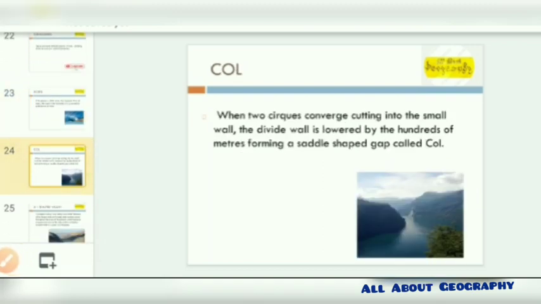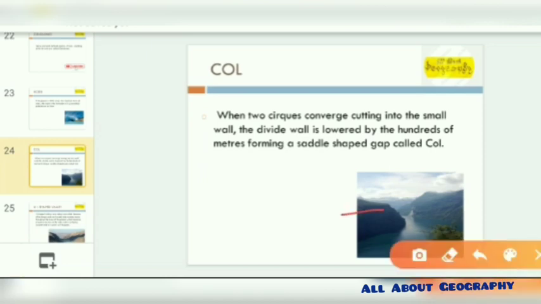The col is formed basically when two cirques converge, cutting into the ridge and lowering the divide by hundreds of meters, and a saddle-shaped gap is formed, known as a col. Now in this picture, though it's not clear, I'm going to try to give you a clear picture from this, that is a col.